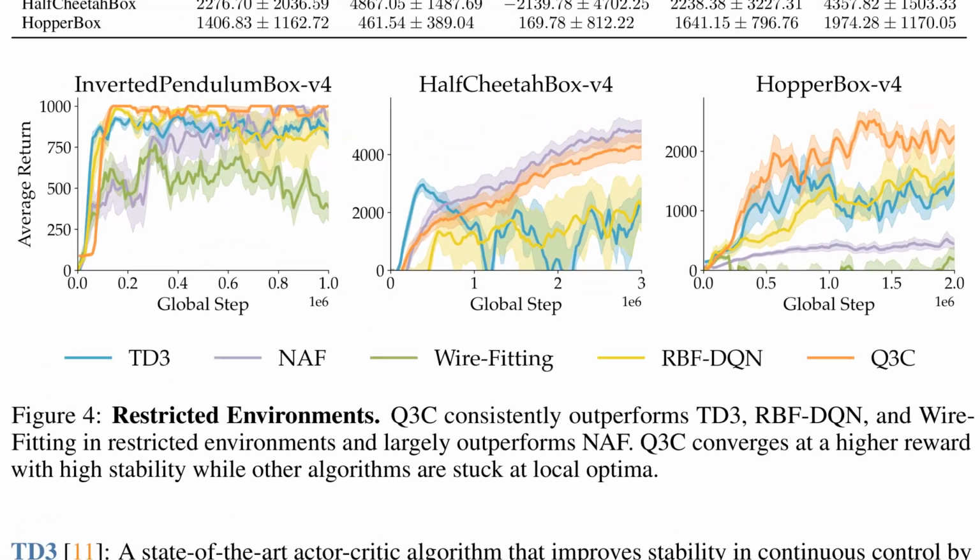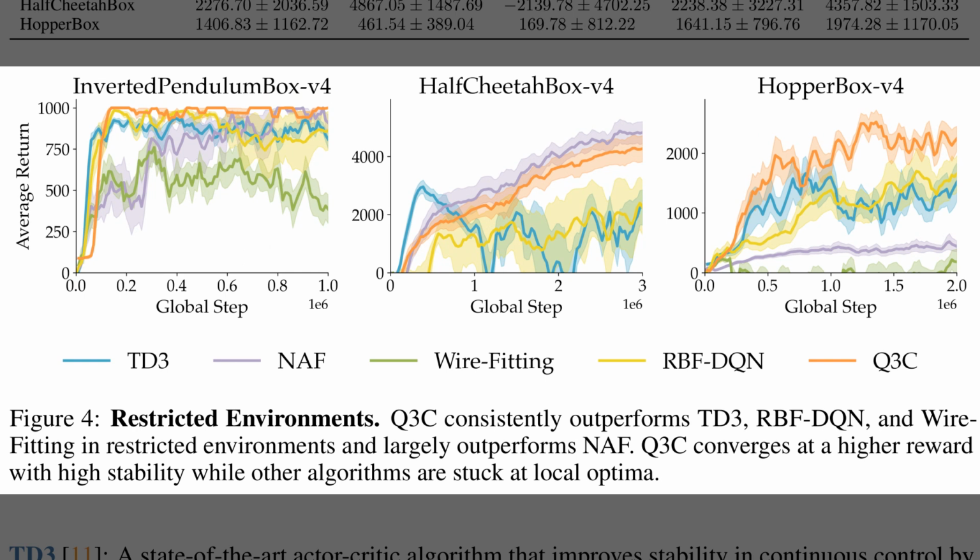So, while Table 1 reported final scores on standard tasks, Figure 4 shows learning curves in restricted action spaces. The orange Q3C traces rise higher and stay steadier because structural maximization selects the best control point directly, which avoids local traps in non-convex Q landscapes. The blue TD3 and other baselines flatten or wobble, signaling policy stuck at suboptimal actions. Shaded bands indicate variability across seeds.